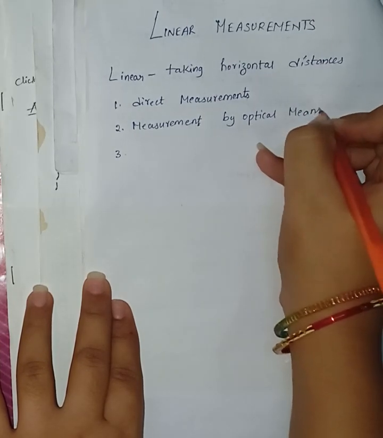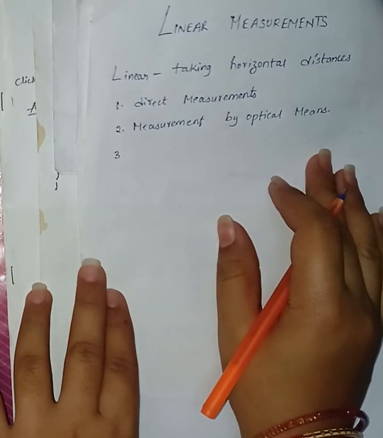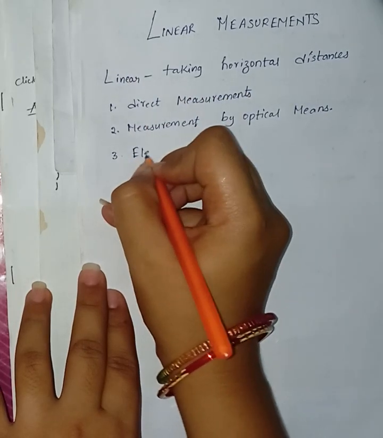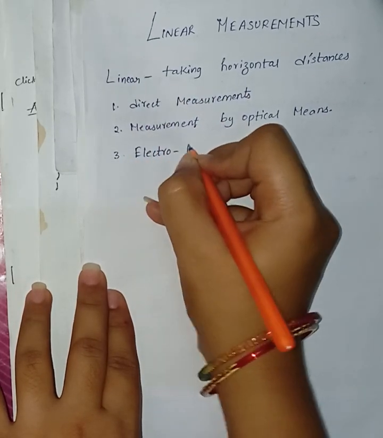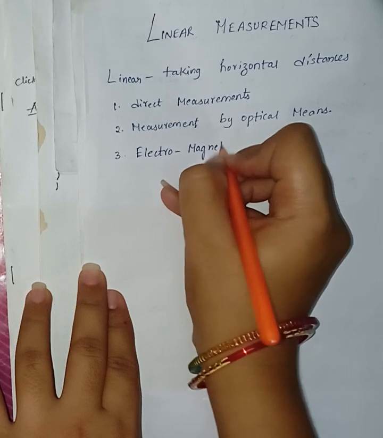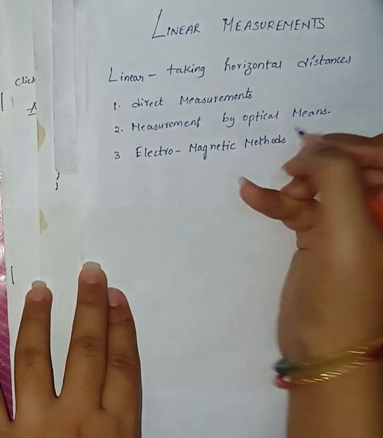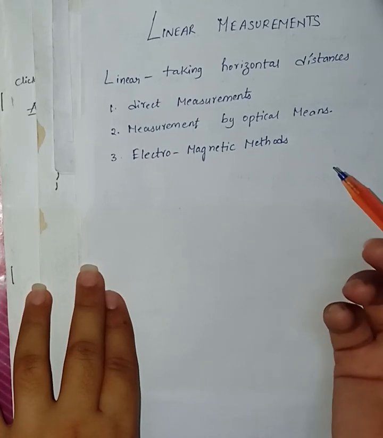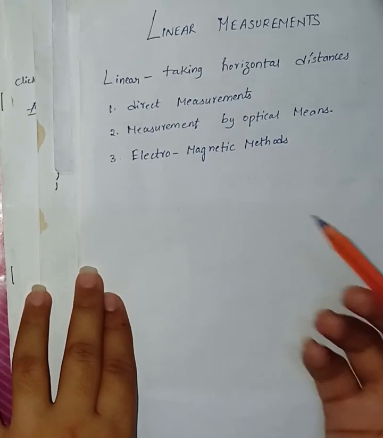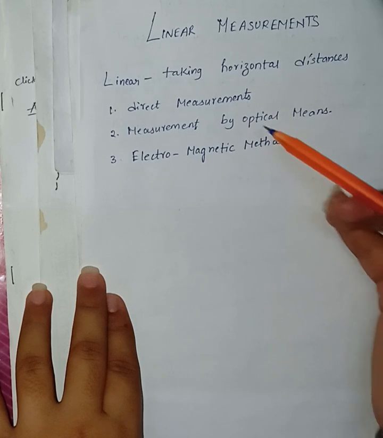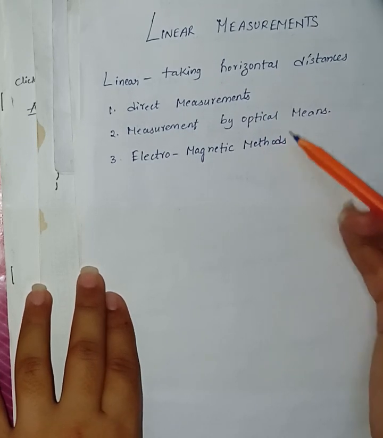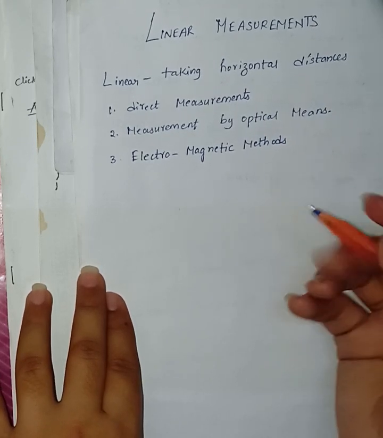Third is electromagnetic methods. So these are the three types in which the linear measurement can be taken. First is direct measurement, next is measurement by optical means, and third one is electromagnetic method.